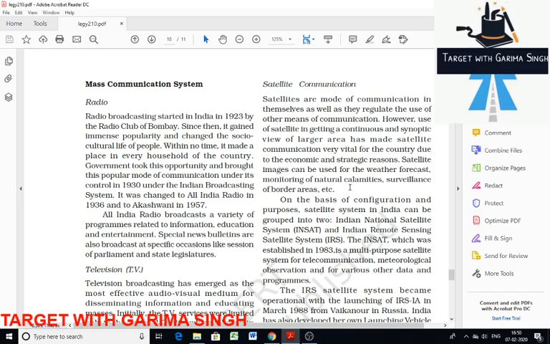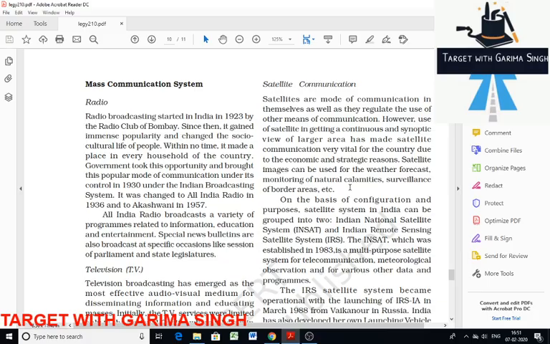Even various operations can be done through satellite images. Examples are the forecasting, monitoring of natural calamities, surveillance of border areas. So there are two systems in India on the basis of configuration and purpose. First is the Indian National Satellite System, that is INSAT. This was established in 1983. It is a multi-purpose satellite system for telecommunication, meteorological observation, and for various other data and programs.